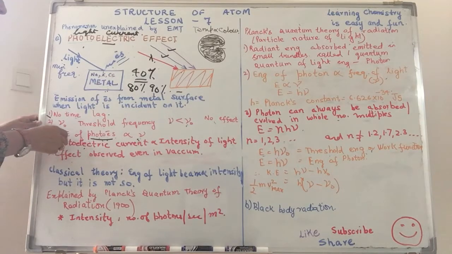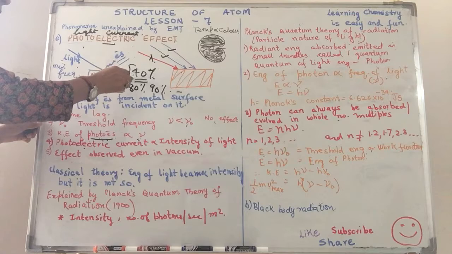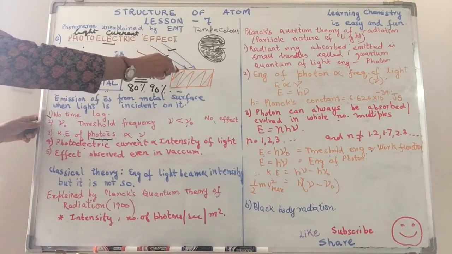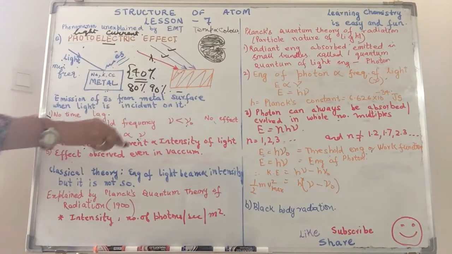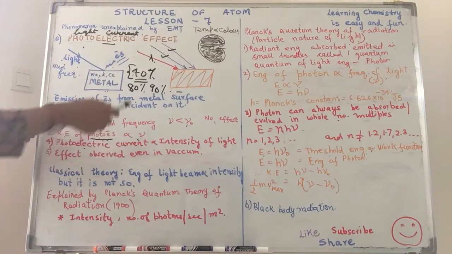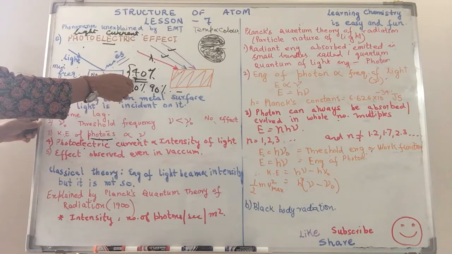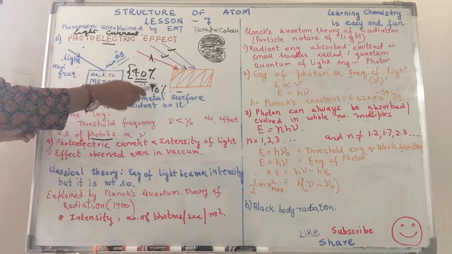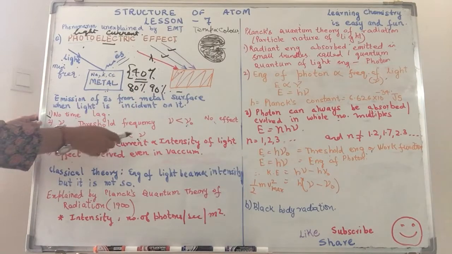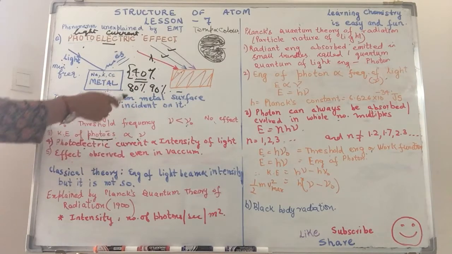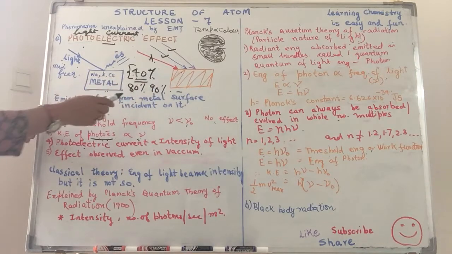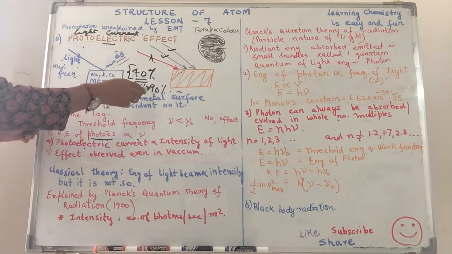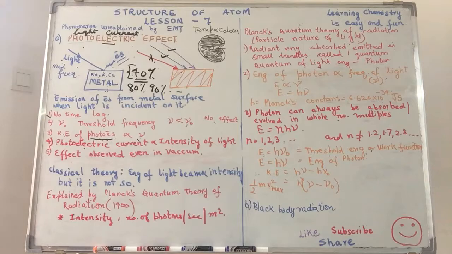So what we have over here is that 40 is my threshold. In order to emit the electrons, in order to get you to be declared as pass, you need 40. After that, the photoelectric current will depend on the intensity. That means this 80, 90, full marks will depend upon your level of study, how intense your study is, right?